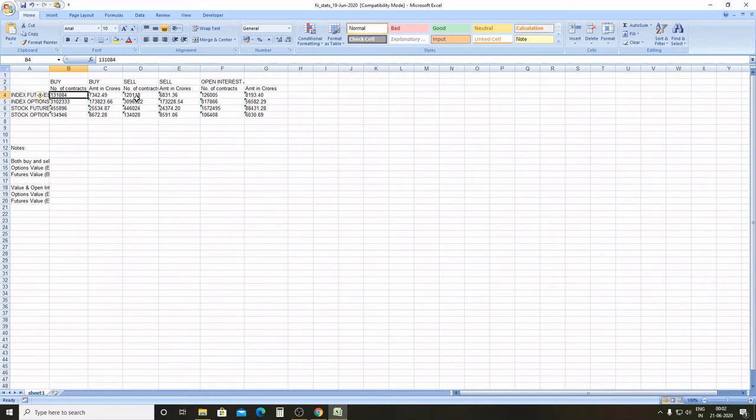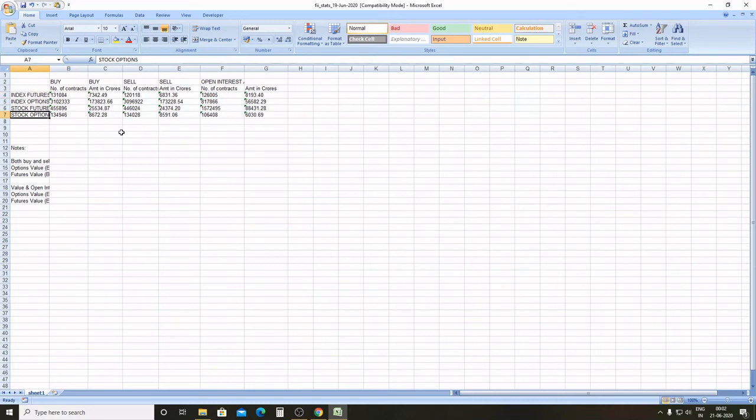So you probably are getting an idea of how these guys trade, and if they are holding 10,000, you can conclude something not only from index futures but also by looking at index options, stock futures and stock options.